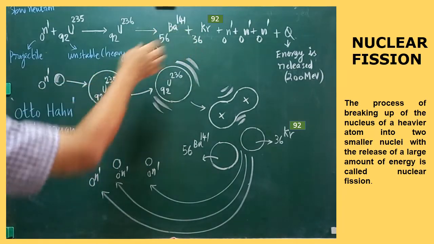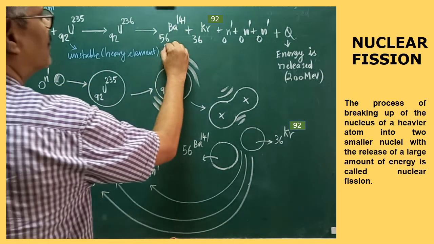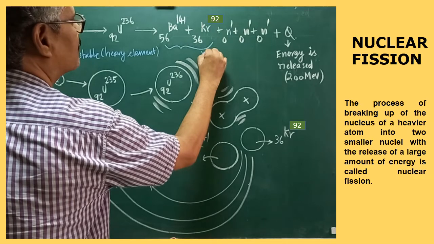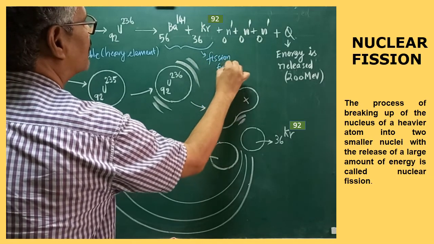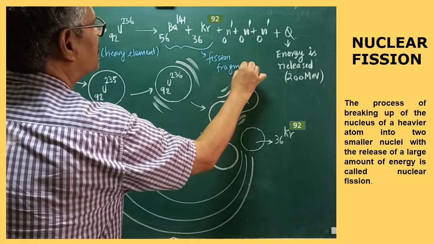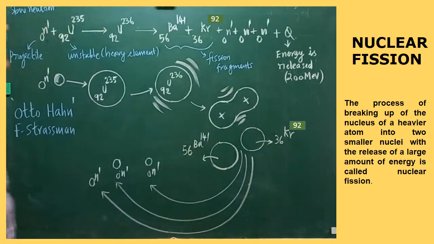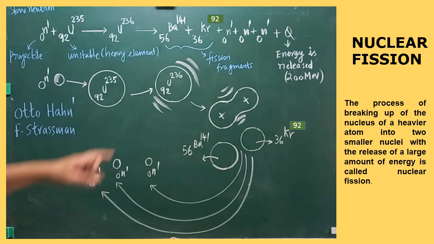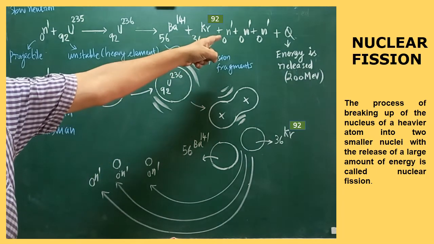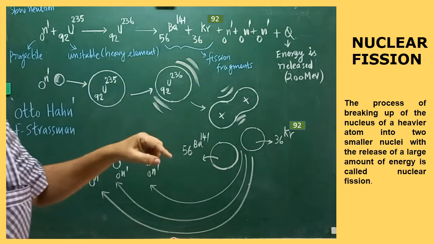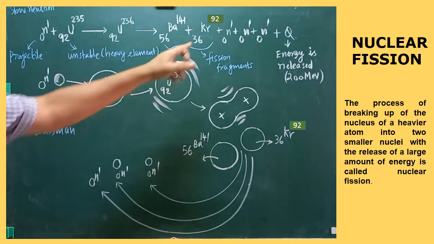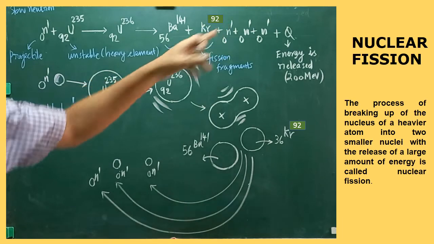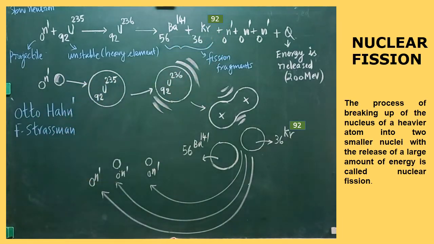After getting the fission fragments, these two are called fission fragments. That is, the two pieces, two elements obtained in fission are called fission fragments. Apart from this, three neutrons are emitted. Three new neutrons are produced in the nuclear fission process. 1, 2, 3. Combined, it can be written as 3 0n1.